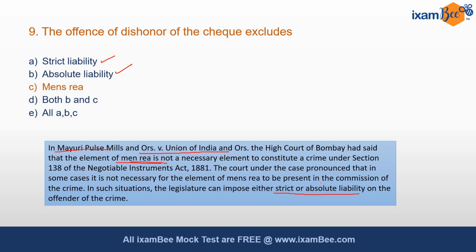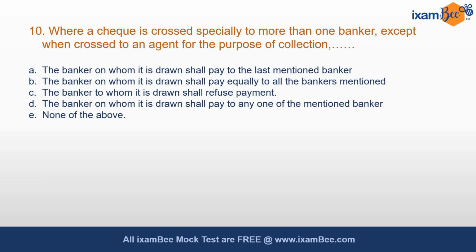Moving on to our last question in this video: where a check is crossed specially to more than one banker, except when crossed to an agent for the purpose of collection. Option A, the banker on whom it is drawn shall pay to the last mentioned banker. Option B, the banker on whom it is drawn shall pay equally to all the bankers mentioned. Option C, the banker on whom it is drawn shall refuse payment. Option D, the banker on whom it is drawn shall pay to any one of the mentioned bankers. Option E, none of the above.